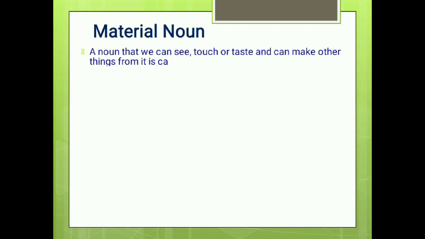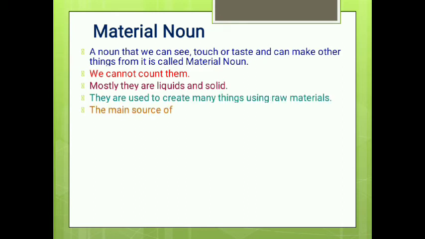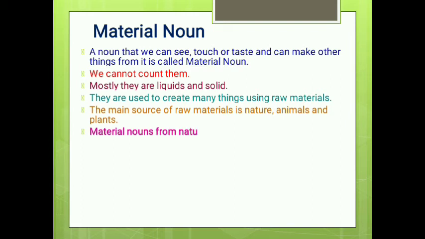Now, the third type of concrete noun is a material noun. A noun that we can see, touch, or taste, and from which we can make other things, is called a material noun. We cannot count them. Mostly they are liquids and solids. They are used to create many things using raw material, and the main source of raw material is nature, animals, and plants.